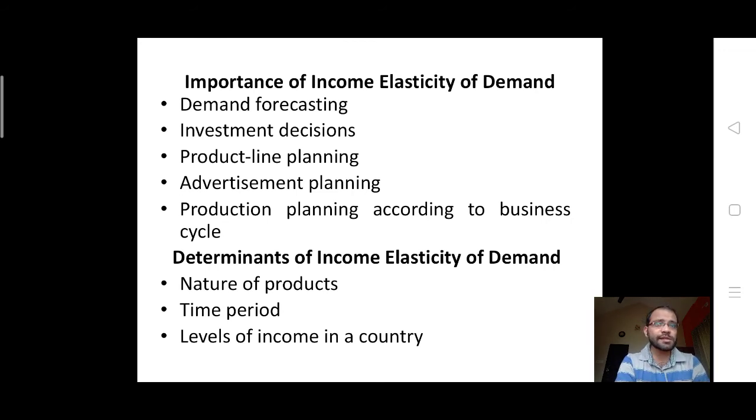So now let us see the importance of income elasticity. One is demand forecasting, then investment decisions. Depending upon the income, you can find whether you want to keep more savings, or more or less investment, like that. Tax can be hedged too. Then product line planning, then advertisement planning, then production planning according to business cycle, all these things.